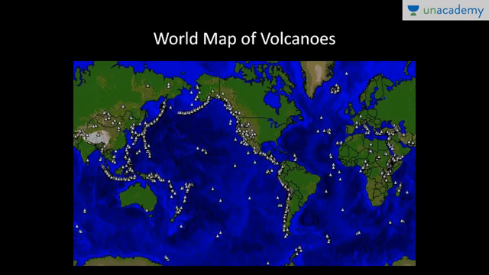So you can see here this is the circum-Pacific belt. All these volcanoes are explosive type, and these are basically due to the convergence of two plates. Here this is the Pacific plate, this one is the Eurasian plate, and the Pacific plate is subducting below the Eurasian plate. In this case, the Pacific plate is subducting below the North American plate, and here below the South American plate. That is why these explosive type of volcanoes are formed. In the mid-Atlantic ridge, there is fissure type volcanic eruption, and within the Pacific plate, these are Hawaiian volcanoes, which are hotspots.